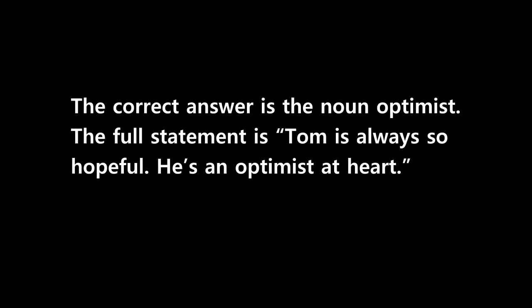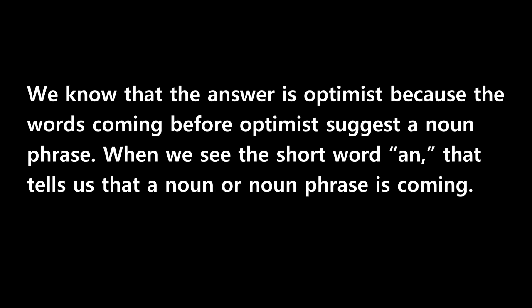Now let's consider another example. Fill in the blank. Tom is always so hopeful. He's an ___ at heart. The correct answer is the noun optimist. The full statement is, Tom is always so hopeful. He's an optimist at heart. We know that the answer is optimist because the words coming before optimist suggest a noun phrase. When we see the short word an, that tells us that a noun or noun phrase is coming.